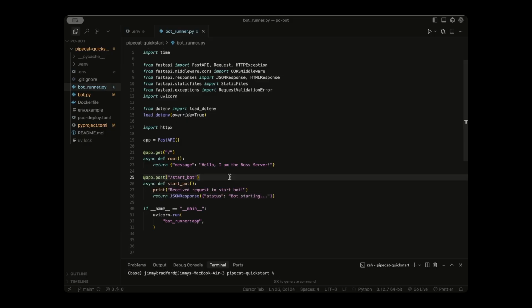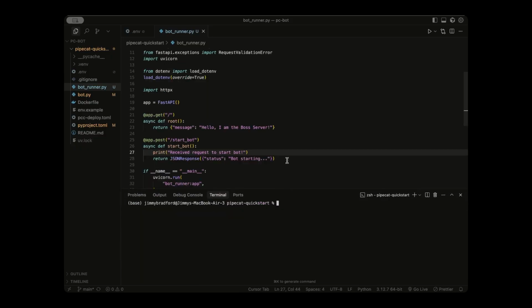So for those of you that haven't worked with post requests before, post requests are a type of API call where you're going to be primarily sending data or triggering some action. In a get request, you're going to be receiving information. But in a post request, like what we were doing right now, we're going to be sending information to the Daily server saying, here are my API keys. Please create a room and give me a token for myself and the agent to join. And so that's what's going to be going on in this start bot function. For right now, we just had this placeholder message saying received request to start the bot.